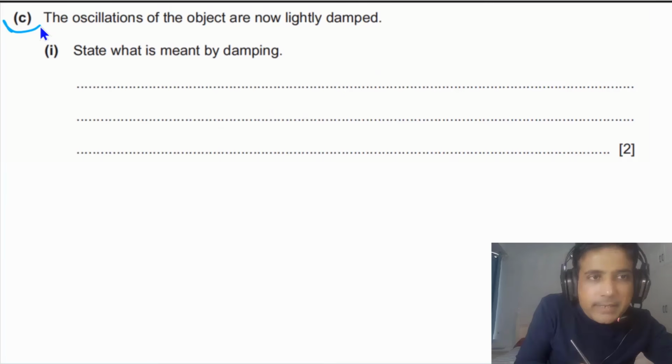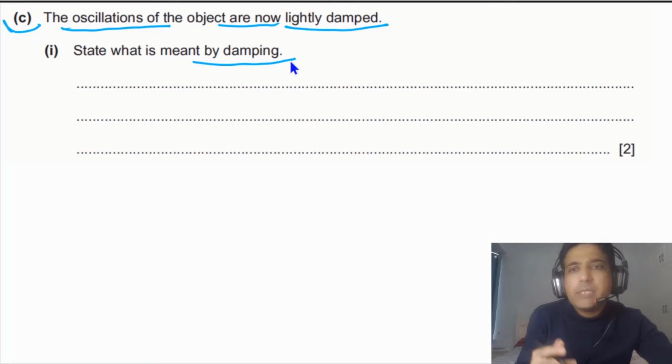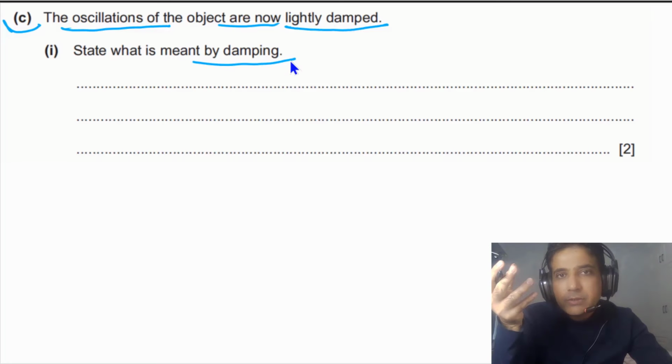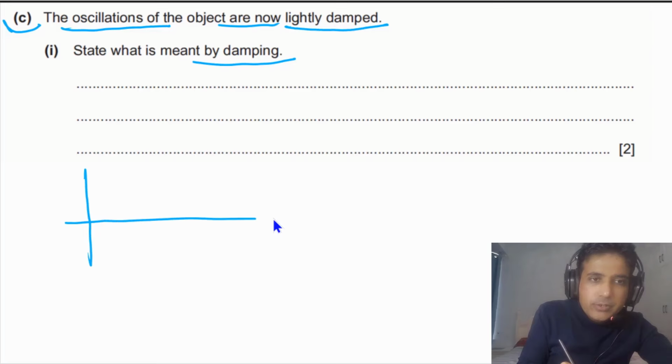For part C, it is given that the oscillations of the object are now lightly damped. We need to state what is meant by damping. Damping is simply loss of energy of the system due to resistive forces. So let's try to sketch this, because a sketch is very important.